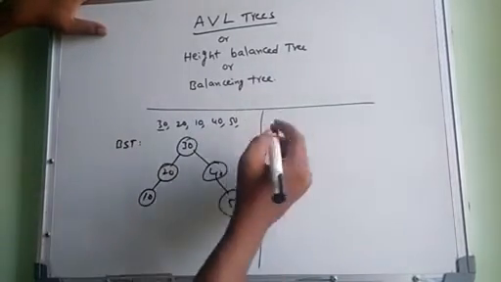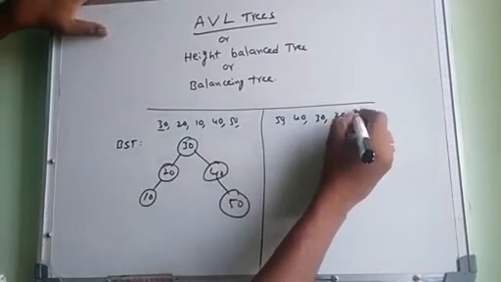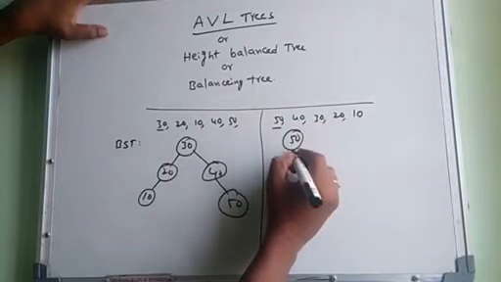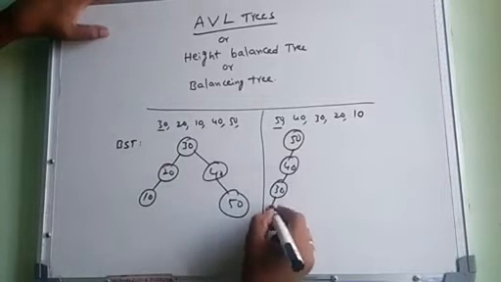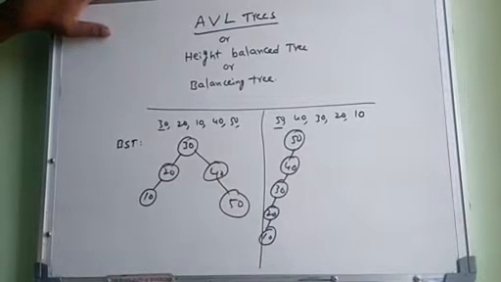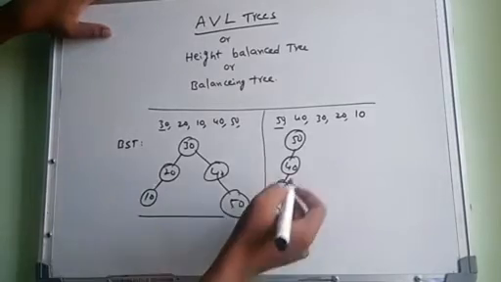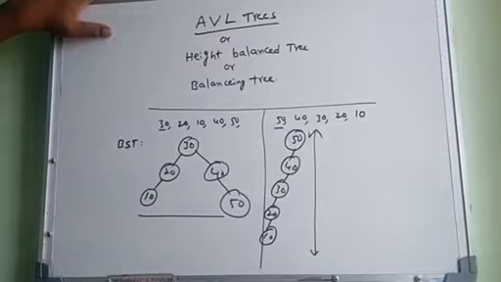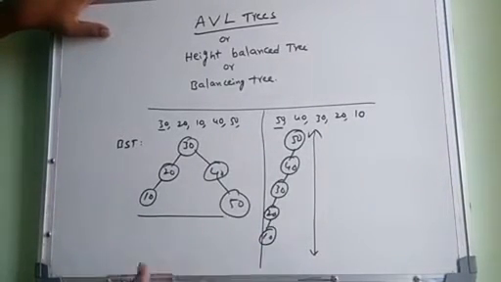Suppose you take the same elements in this order: 50, 40, 30, 20, 10. This is considered the root. Both are binary search trees. But in the first case the tree's height is very low, and in this case the tree's height is very high. There are no restrictions, but this is still called a binary search tree.